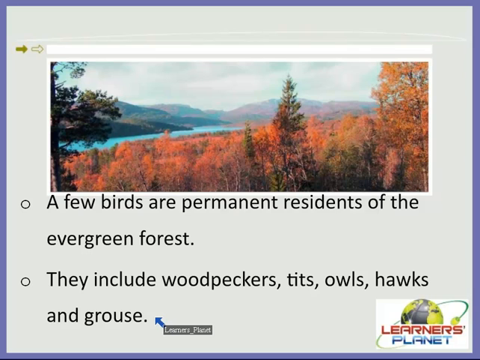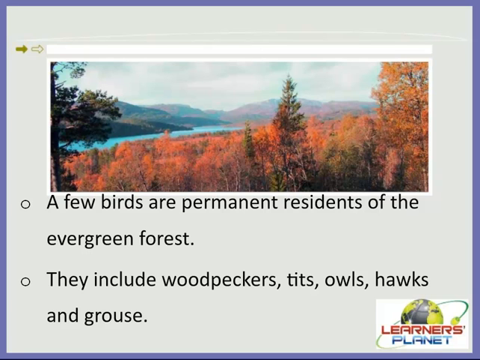Some mammals such as bears hibernate, spending the winter asleep and living on fat reserves which they build up in their bodies during the summer months. So there are many such adaptations in such animals of the forest habitat, right? So these are some of the examples which we saw, right?